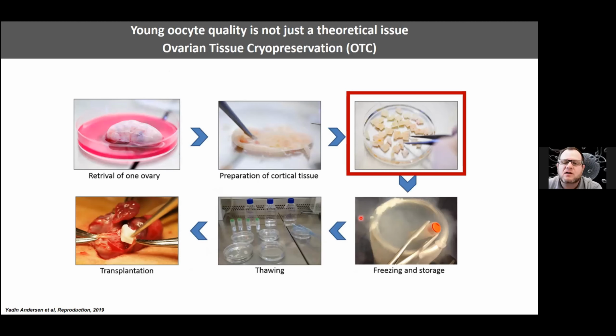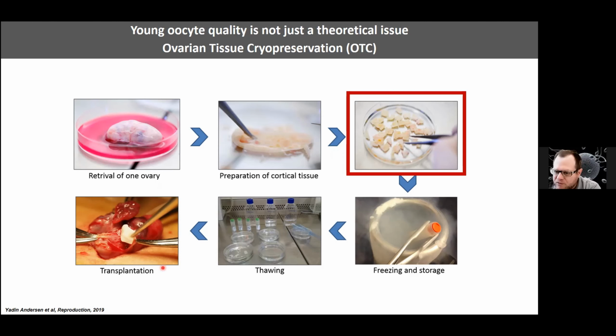So these cancer patients, when they are prepubertal, before puberty, and are going to undergo a gonadotoxic treatment, one of the only options is taking out the ovaries and cutting them to pieces in the dish, and then, when hopefully the patient is in remission, putting the pieces of ovary back into the body and doing IVF.